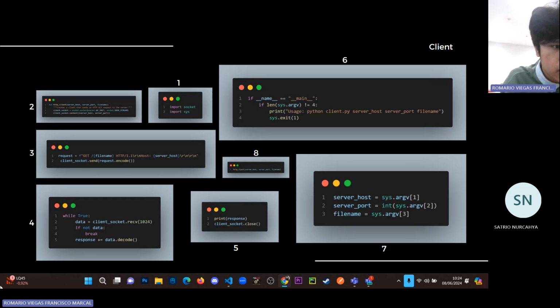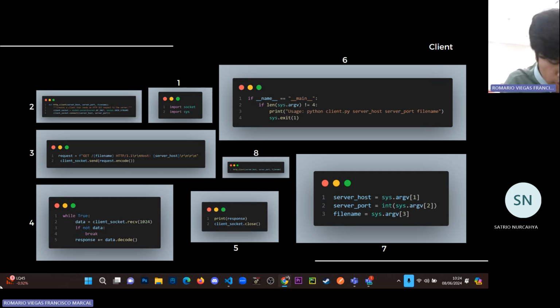Let's take a look at number 4. It says while True, data equals client socket receive, into the memory buffer.